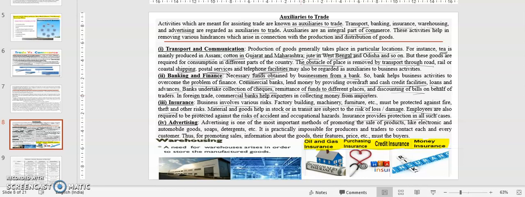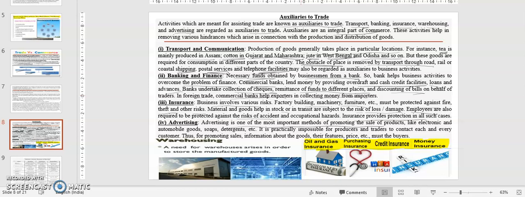Advertising, I have said already, is one of the most important methods of promoting the sale of products, like when you are selling electronic or automobile goods, soaps, detergents, etc. I have given the example of shampoo. Advertisement is necessary so that consumers and customers can know that a particular product has come into the market, and they will buy it, or change their brand. That's why advertising is important.